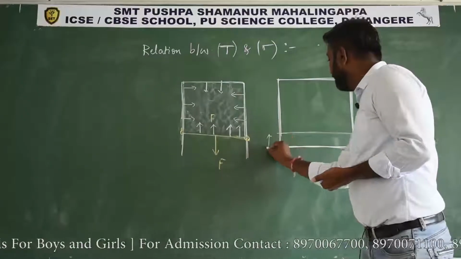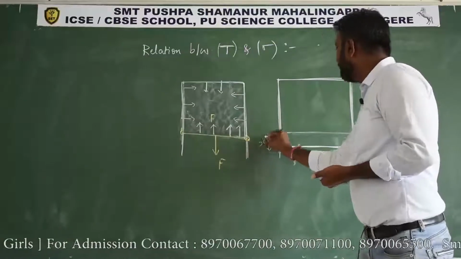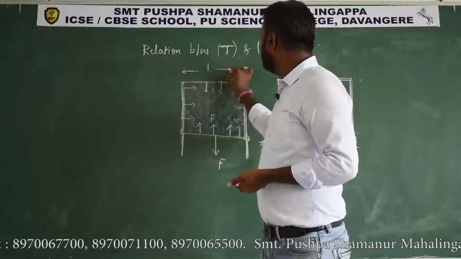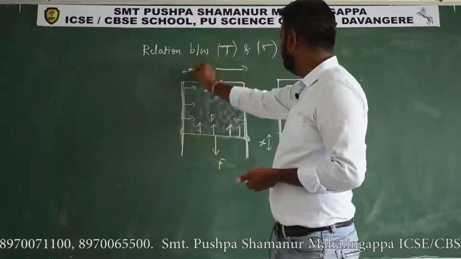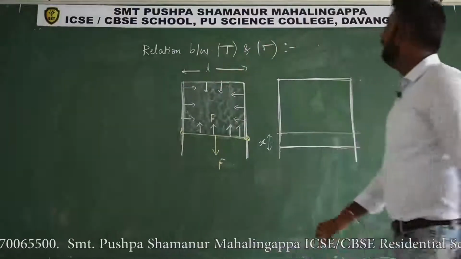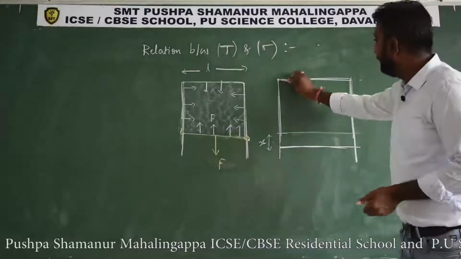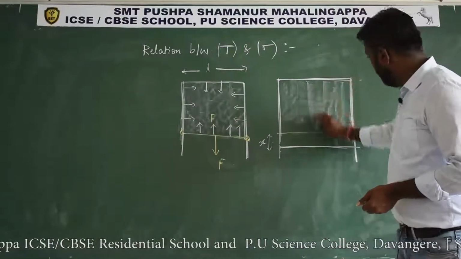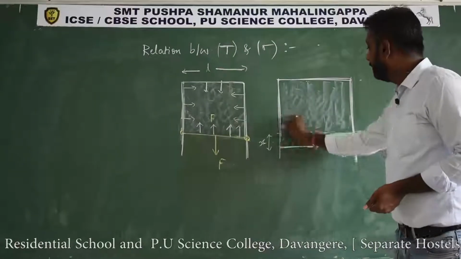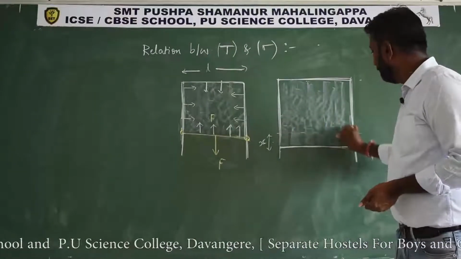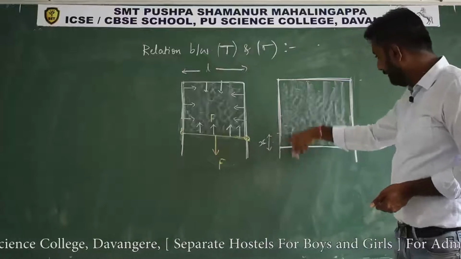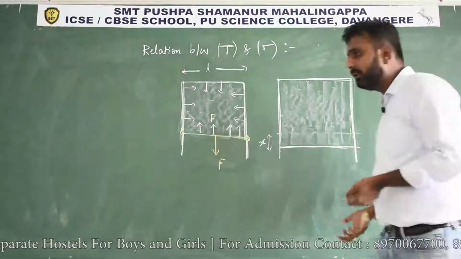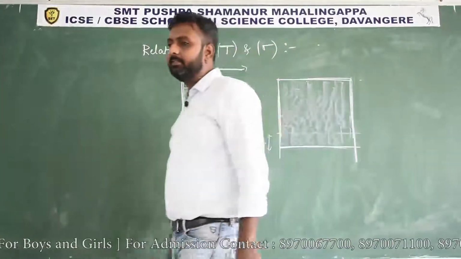Now how much distance it has increased, let us consider it as x. And the length of this side of the rectangular frame, let us consider it as L. This is the diagram after applying the force. This much length has increased, so definitely the surface area is increased.